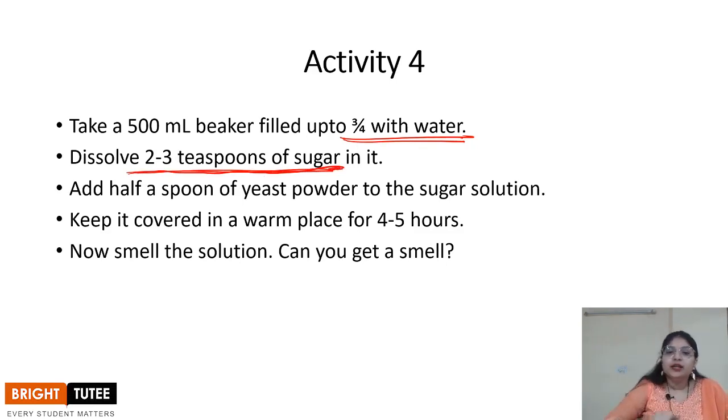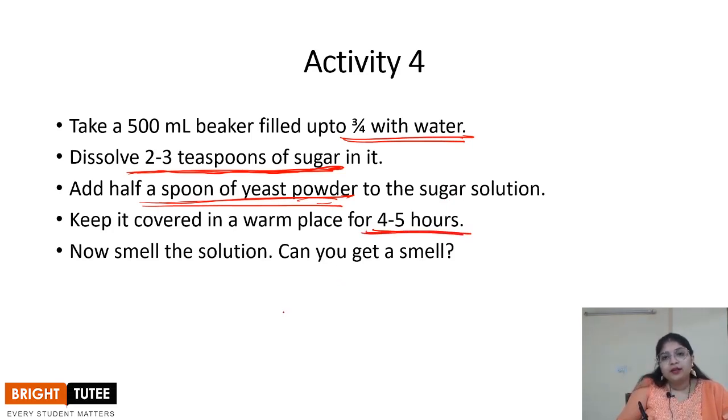Now, in this activity, we are taking sugar and we are adding it. When we are talking about fermentation, we utilize plants, we utilize fruits, we utilize rice and wheat and barley. All of these things are utilized. But in this activity, we are using 2 to 3 teaspoons of sugar. Then we are going to add half a spoon of yeast powder. Yeast powder is quite easily available. If you go to a general store and ask for it, you will be easily able to get this powder. Now, once you add the yeast powder to the sugar solution, you are going to keep it in a warm place for 4 to 5 hours.